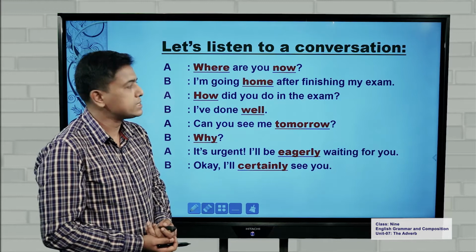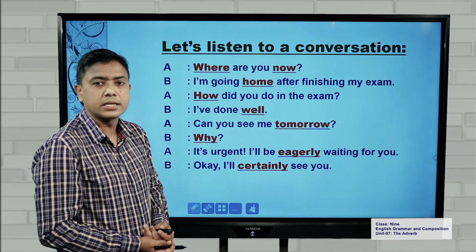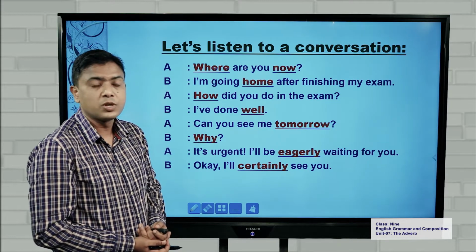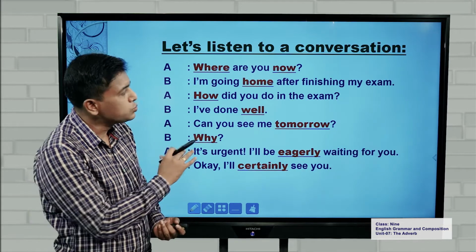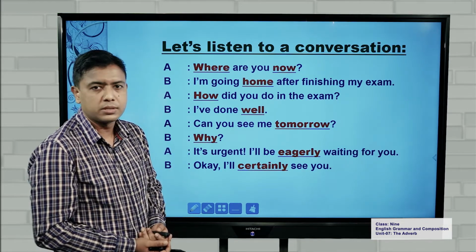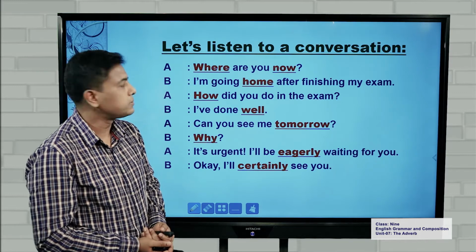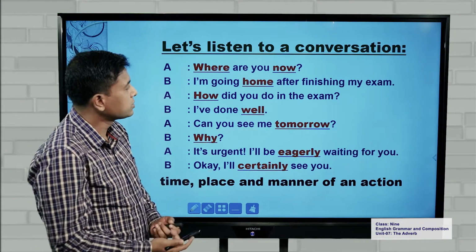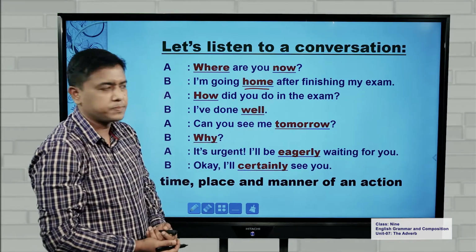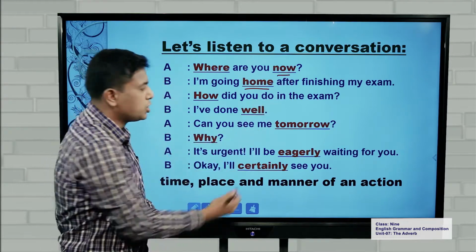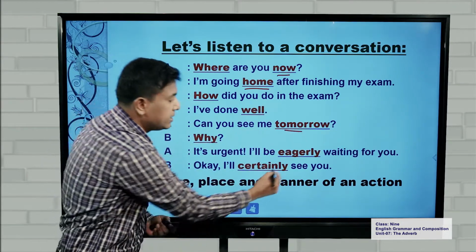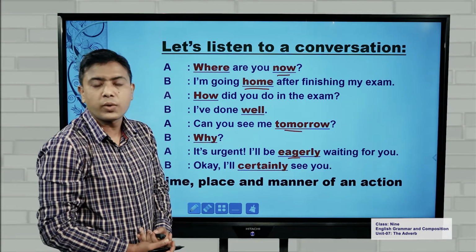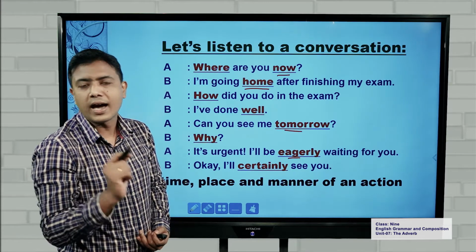If you have a look at this conversation one more time, you will find some words are underlined. Some parts of speech are underlined. What are they doing here? If you see, these words are talking about time, place, and manner of an action. Have a look. I am going home, place. Now, time. Tomorrow, time. Eagerly, manner. So these words, in fact, answer the questions of when, where, and how.